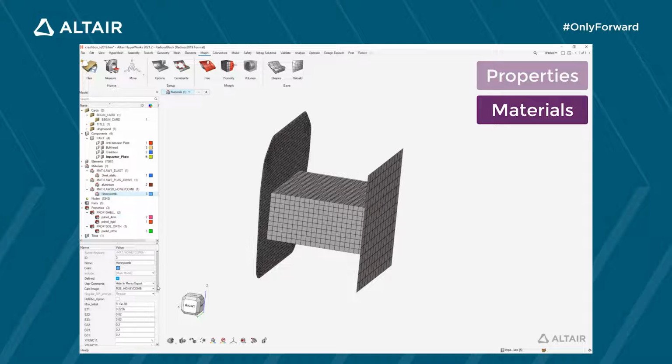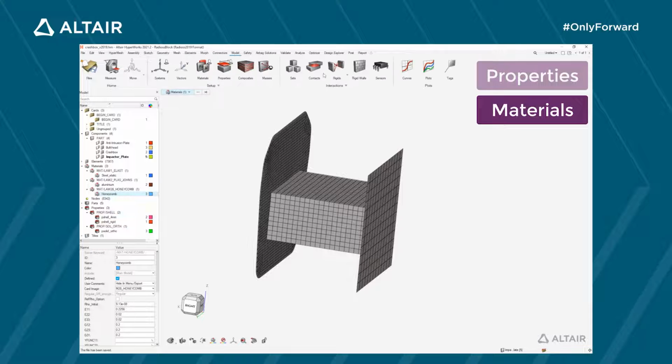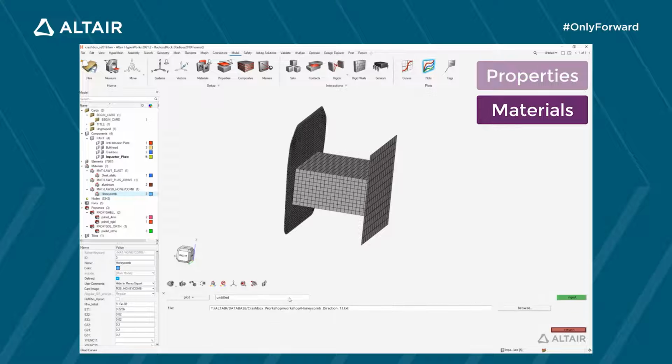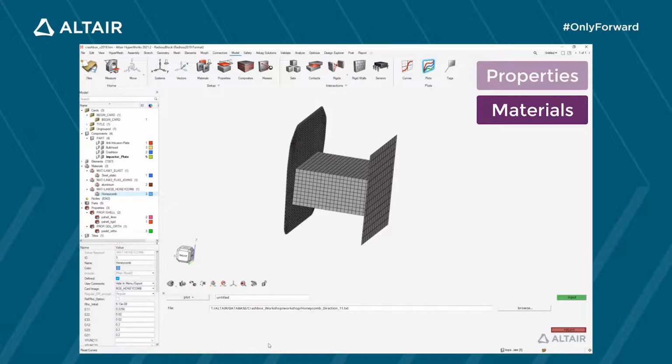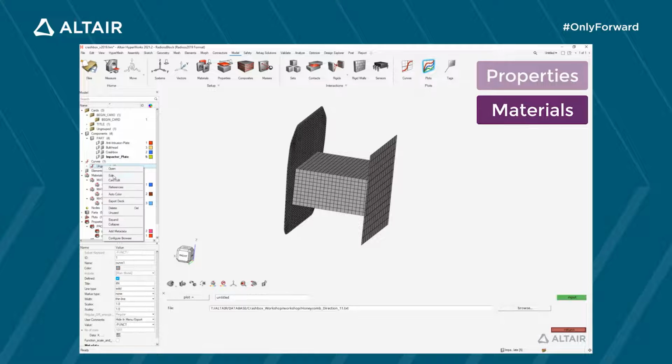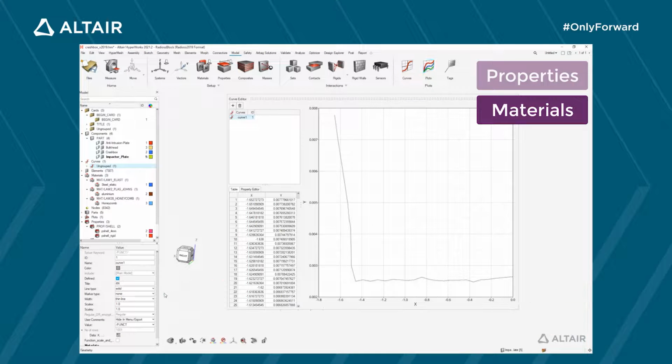To assign the different curves, I need to first import them in the model. For complex curves, I can import them through the plots ribbon. I can select the one I'm interested in, let's say the one for the direction 1. And now I have a curve that I can edit, and rename. Like that.